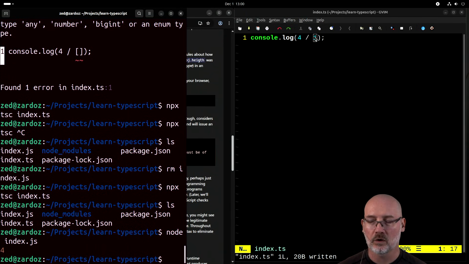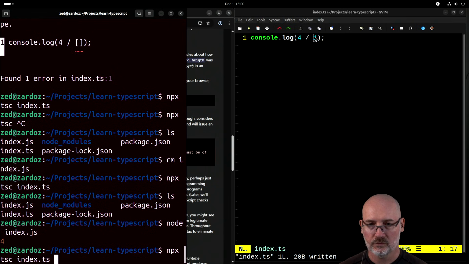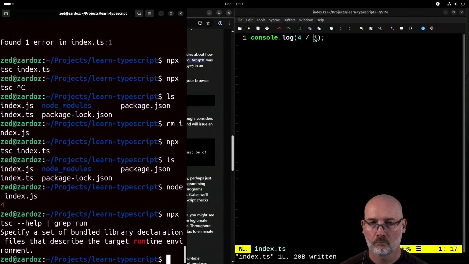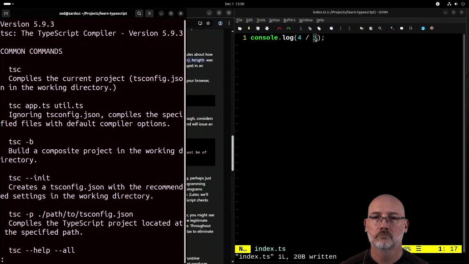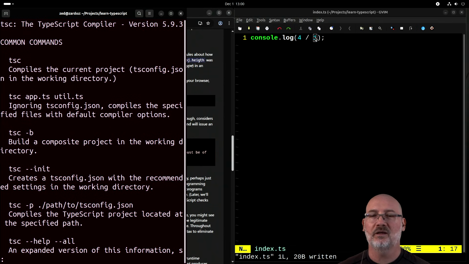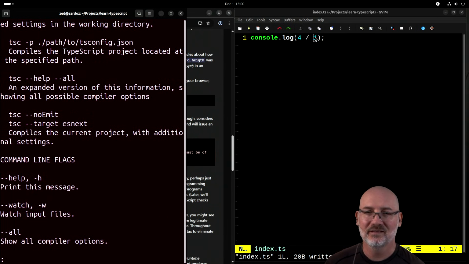So then I found that very hard to believe that they don't have a run command. Let's just see. They don't? The fuck? Okay.